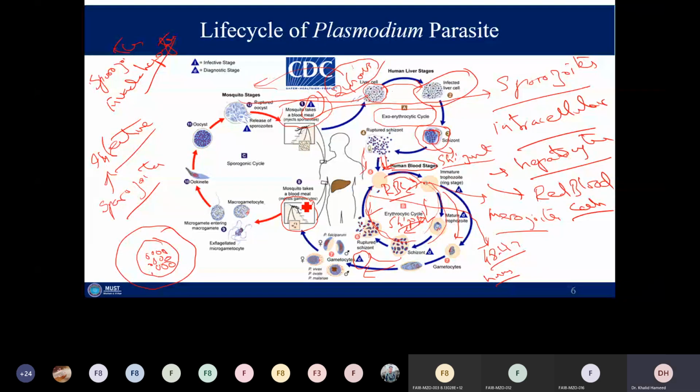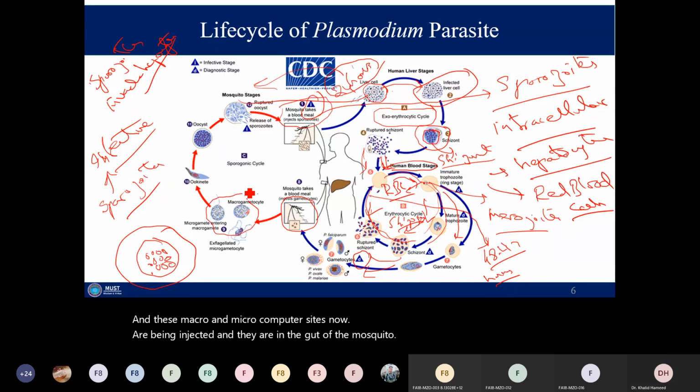These are now taken up and they are in the gut of the mosquito. Within the RBC, in the gut of the mosquito, the RBC ruptures and these macro and microgametocytes get released.